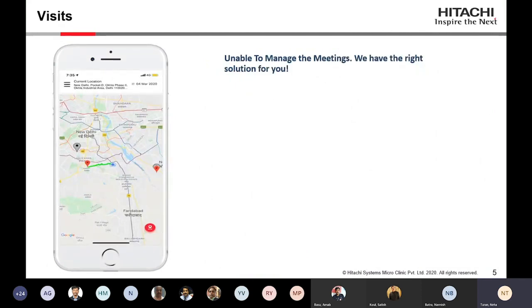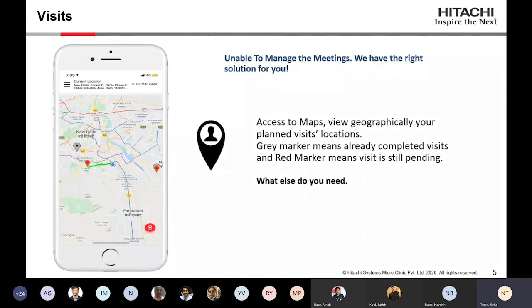The markers that you are seeing, the red one is that you have to visit, and the white one means that you have visited that particular location. So you have access to the map. You can view geographically your planned visit locations. So gray marker means, as I've already explained, visits completed. Red marker means visit is still pending. So all that information is available for you. As you can see, in every page your current location is getting captured.